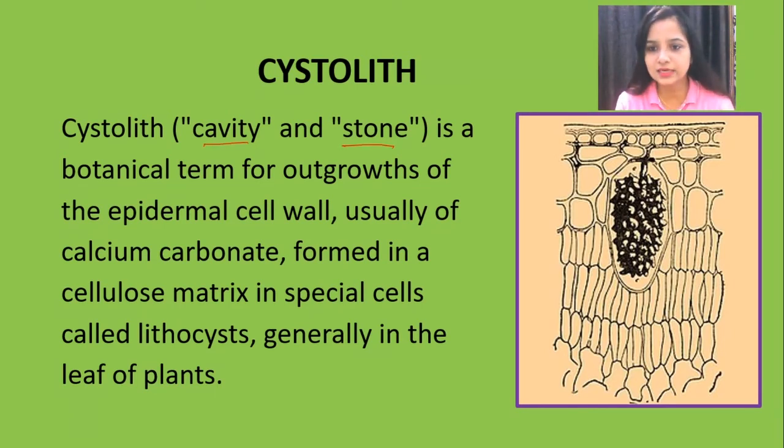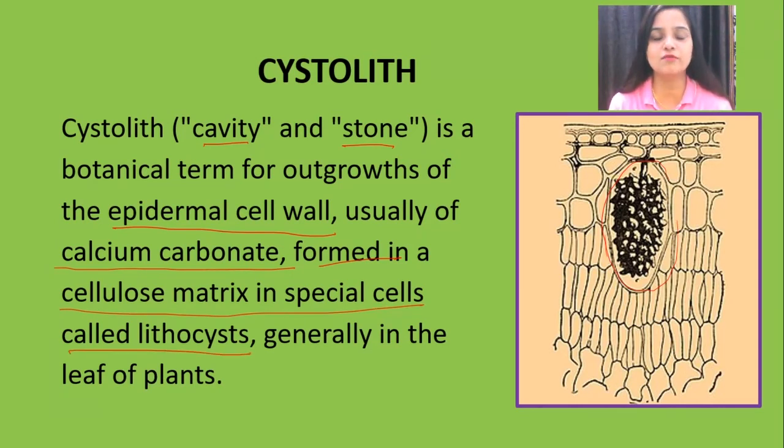Here you can see that cavity, and inside that cavity a stone type structure is present. So what is that? It is a botanical term for outgrowths of the epidermal cell wall. Epidermal cell wall, it means they are present on the outer surface, usually of calcium carbonate, formed in cellulose matrix in special cells called lithocytes.